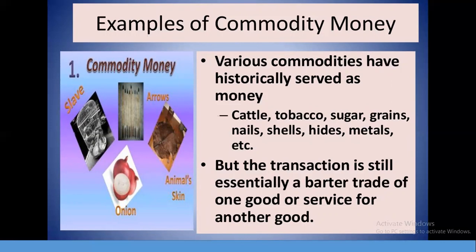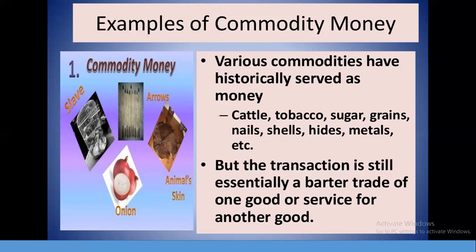These all were considered as commodity money. That means nobody can say no to collecting this commodity money from anybody. They have to collect it and give whatever the other person wants. But the transaction is still essentially a barter trade of one good or service for another.